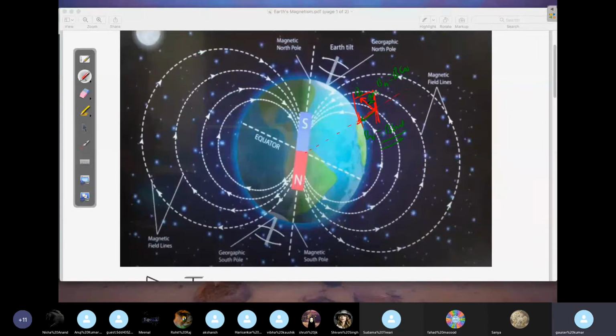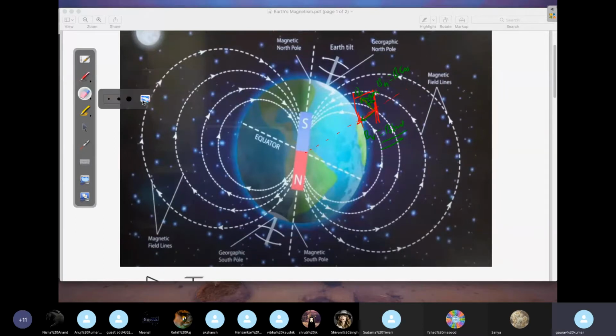Okay. Can you see one thing? When you draw the horizontal here, okay, this is what here. By the way, you know that this always points towards north-south direction. No?